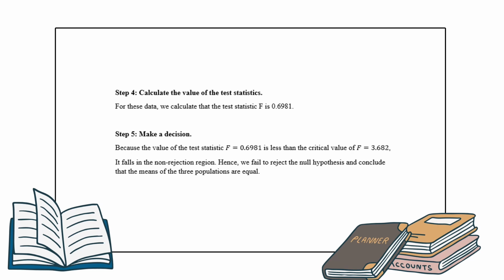So we calculate the test statistic from this data, F is 0.6981, and we make a decision. Because the value of the statistic F equal to 0.6981 is less than the critical value of F equal to 3.682, it falls in the non-rejection region. Hence, we fail to reject the null hypothesis and conclude that the means of the three populations are equal.